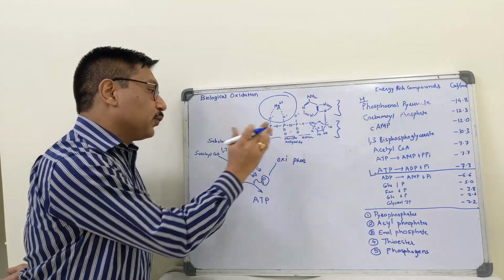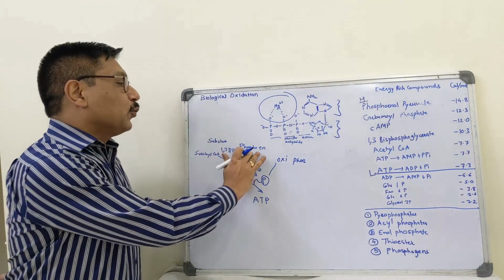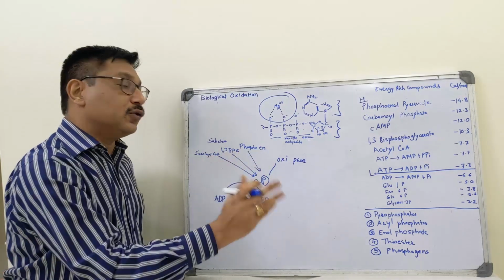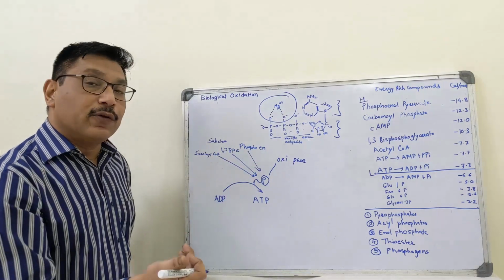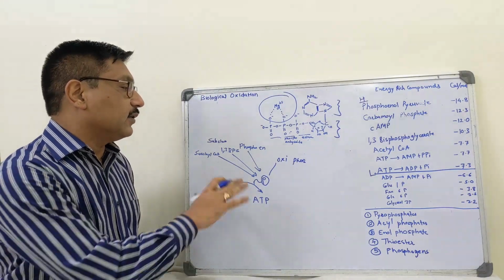90% by oxidative phosphorylation, 10% by substrate level phosphorylation, out of which glycolysis, phosphoenol pyruvate to pyruvate, 1,3-BPG to 3-BPG. In case of TCA cycle, succinyl-CoA is converted to succinate. These are substrate level.